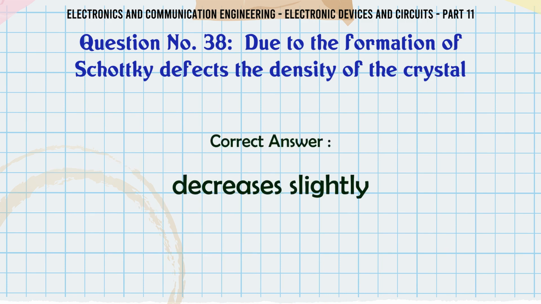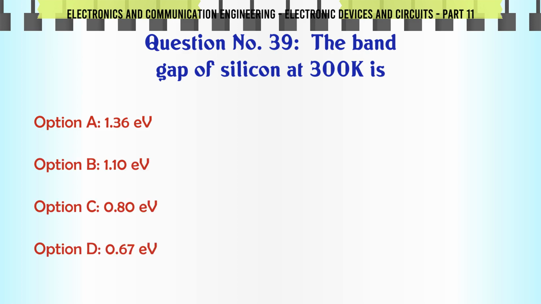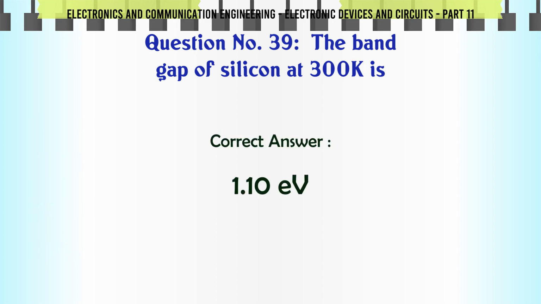The correct answer is decreases slightly. The band gap of silicon at 300 K is A. 1.36 eV, B. 1.10 eV, C. 0.80 eV, D. 0.67 eV. The correct answer is 1.10 eV.